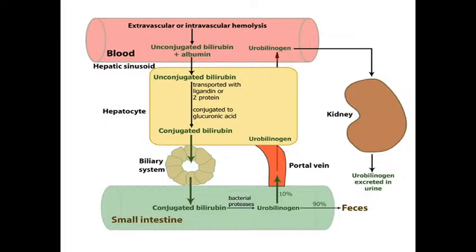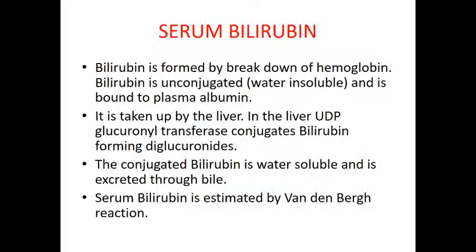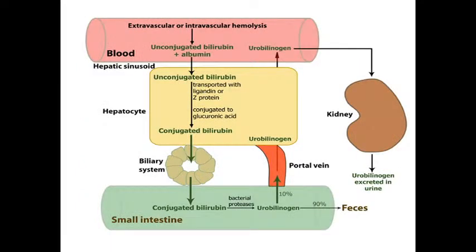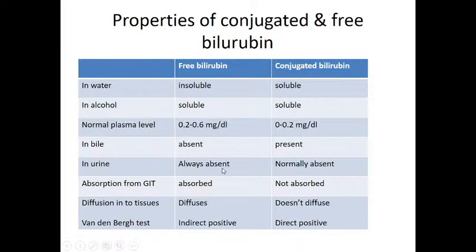So now here in the blood, there are two types of bilirubin we may find, that is unconjugated bilirubin and conjugated bilirubin, right? So conjugated plus unconjugated together gives the total bilirubin levels. Okay, total bilirubin means a combination of conjugated bilirubin plus unconjugated bilirubin levels. Total bilirubin is equal to conjugated bilirubin plus unconjugated bilirubin.